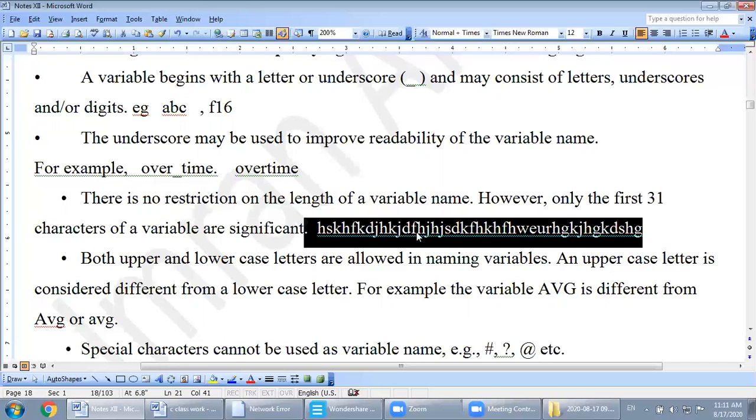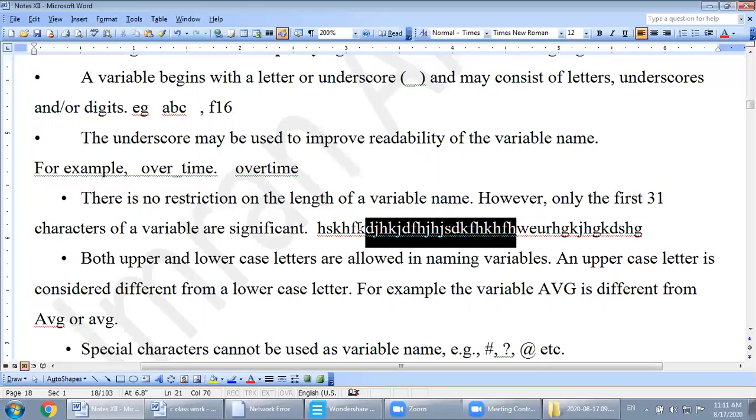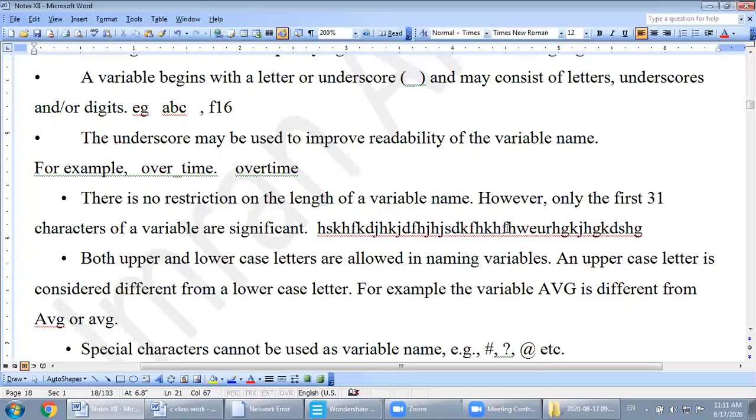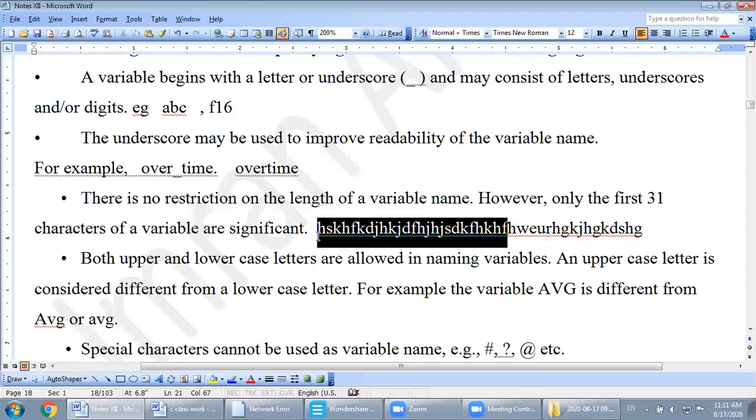So the third rule defines that the first 31 characters of a variable are significant. These 31 characters are acceptable, and the rest will be ignored by the compiler.